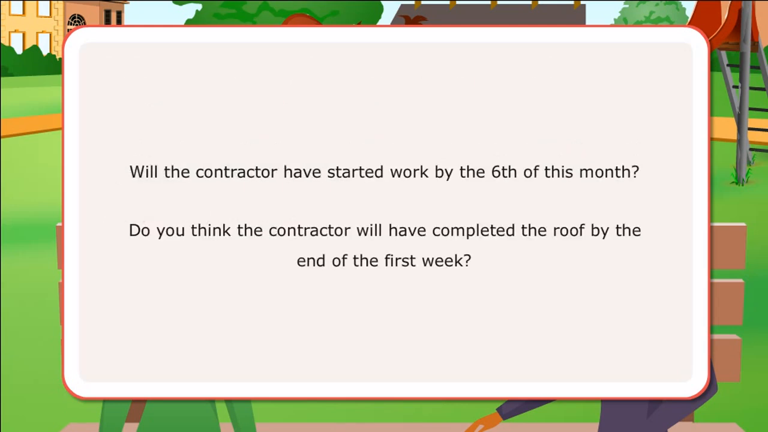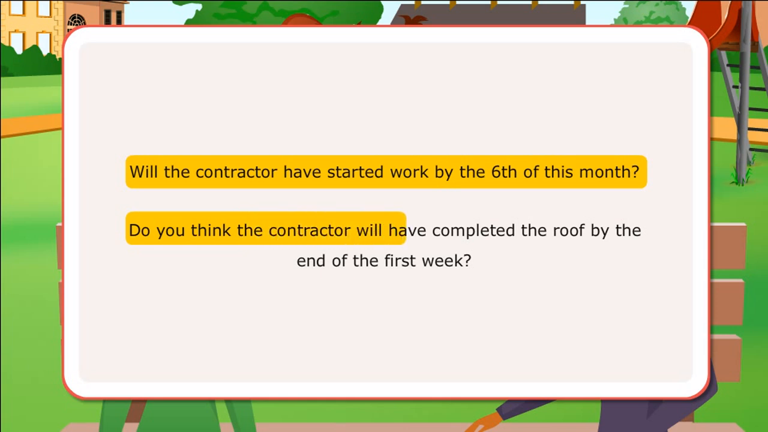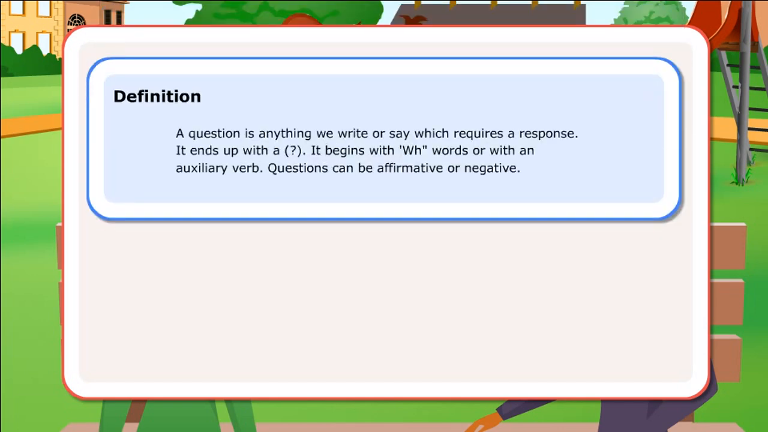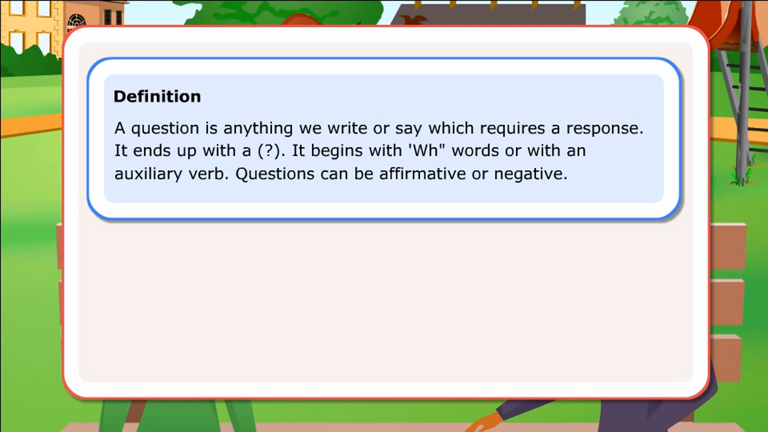Here are some example sentences. Will the contractor have started work by the 6th of this month? Do you think the contractor will have completed the roof by the end of the first week? Definition. A question is anything we write or say which requires a response. It ends with a question mark. It begins with WH words or with an auxiliary verb. Questions can be affirmative or negative.